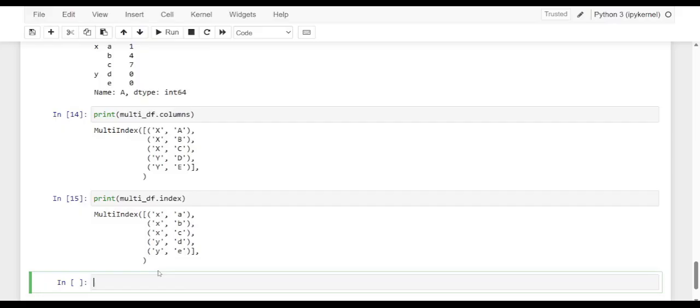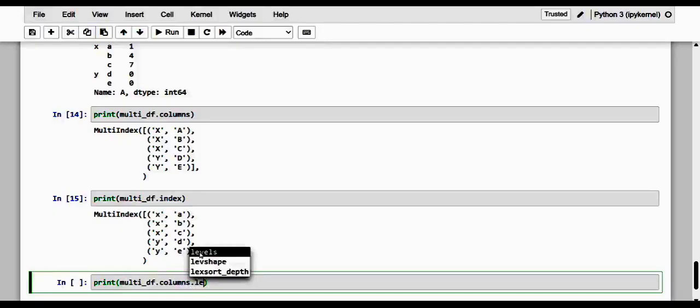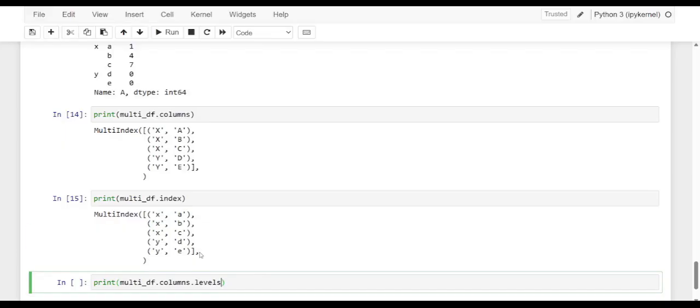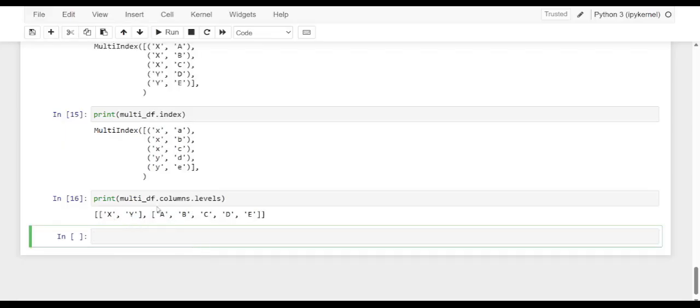If, on the other hand, we want to see the labels divided by levels, we can use the levels attribute also. For that, kindly observe: multi_df.columns.levels. If I provide columns levels, kindly see: X, Y, and then A, B, C, D, E. And if you want to see it for the index, here we can see index levels.